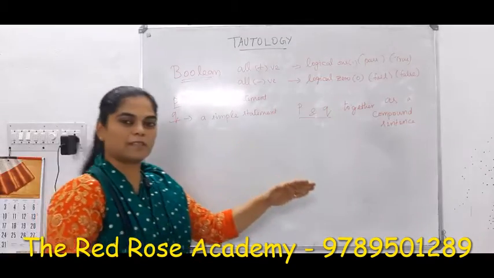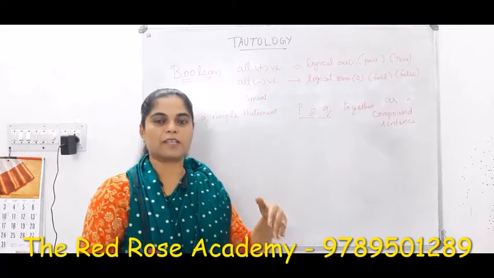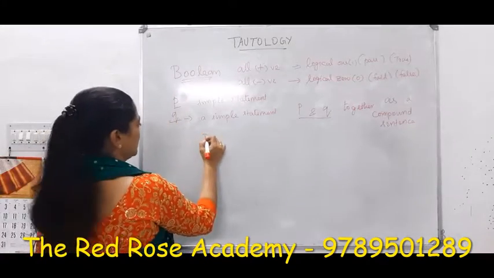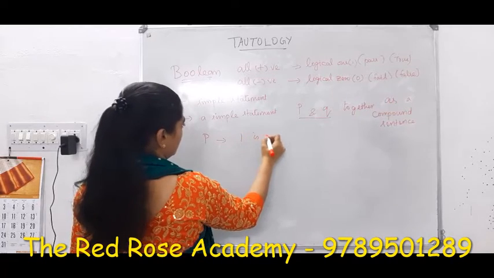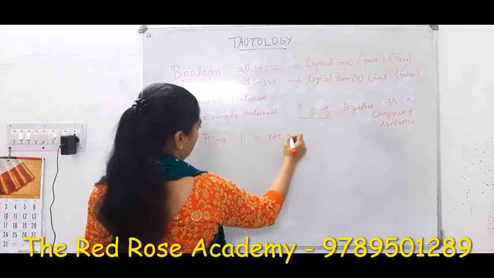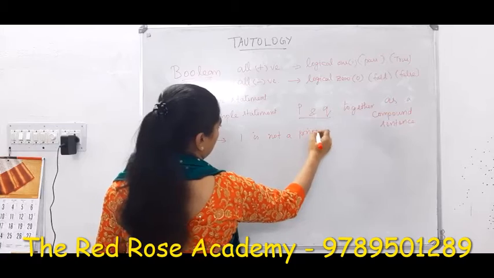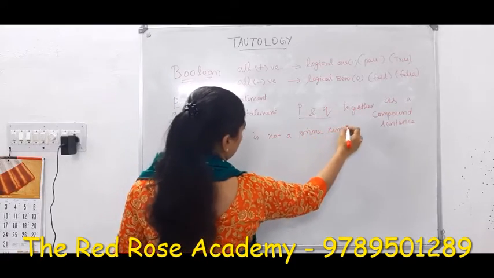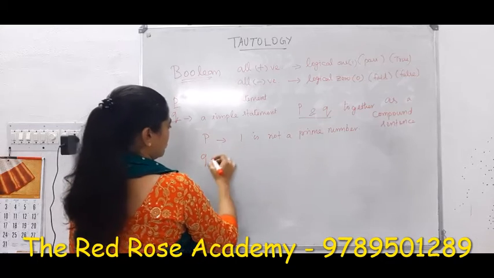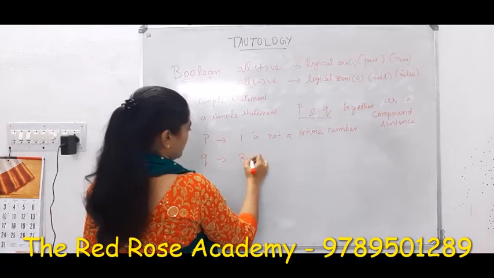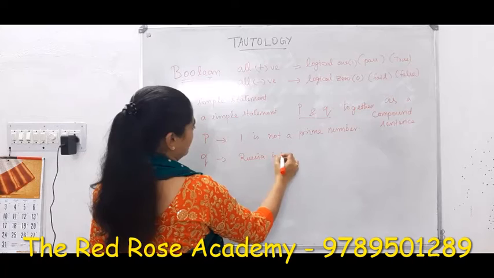P should be some sentence and Q should be another sentence. In your book it is given: let P be "1 is not a prime number", and Q be "Russia is the capital of India".